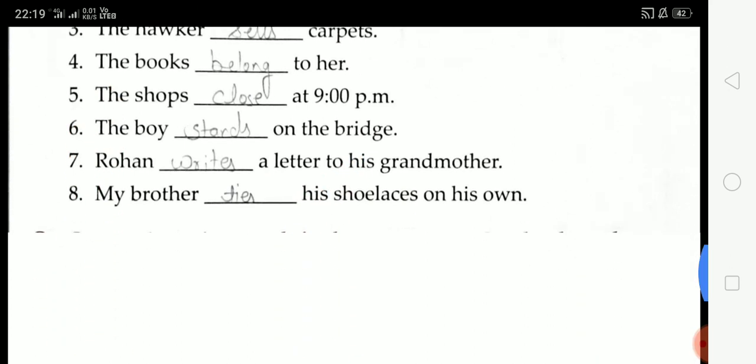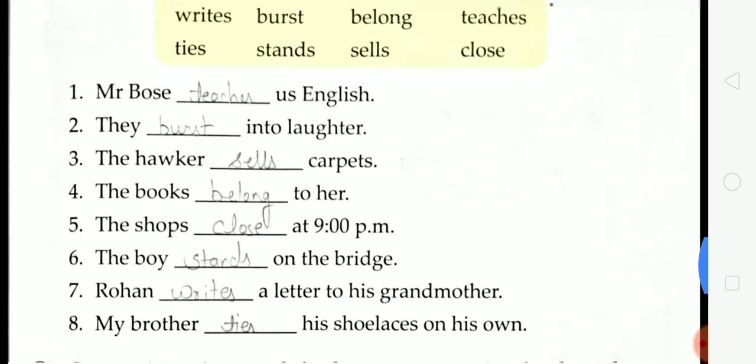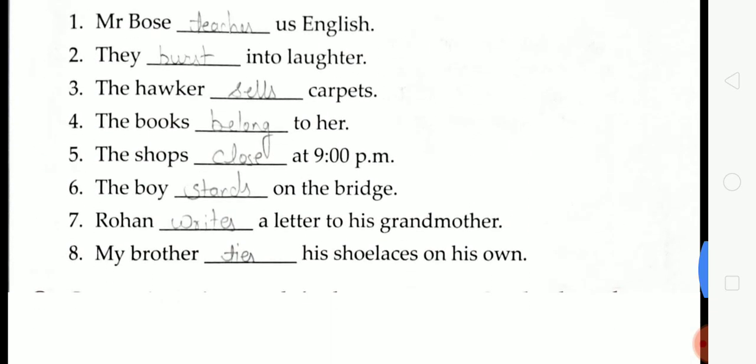Students, I hope you all understand this exercise and you have to write all these exercises in your copy. This is your today's homework.